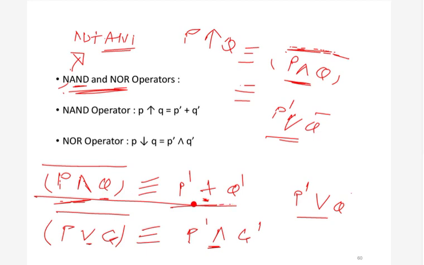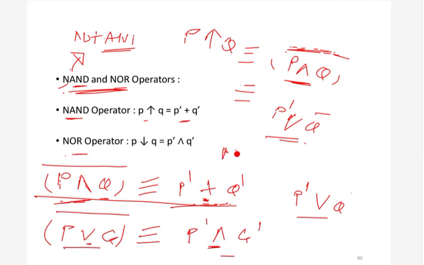Or the NOR operator. Similarly, the NOR operator is nothing but first we OR them, then we negate them. So what will we get? First we OR them, then we negate them, and we get p dash and q dash. That is what I have written here.